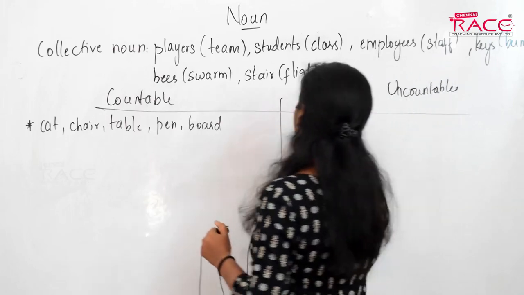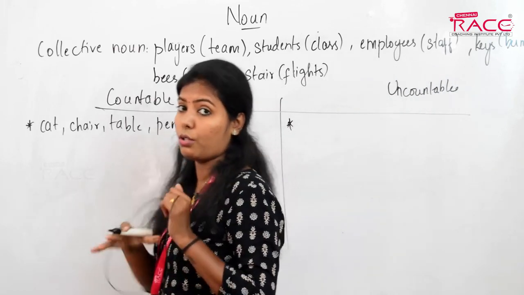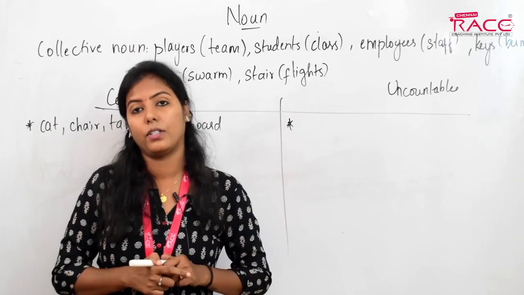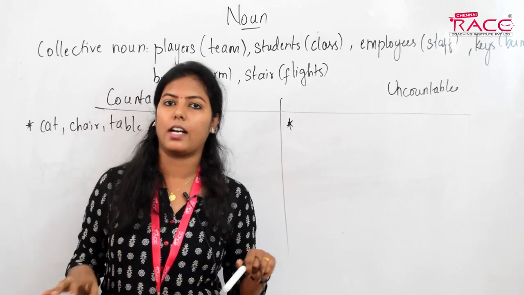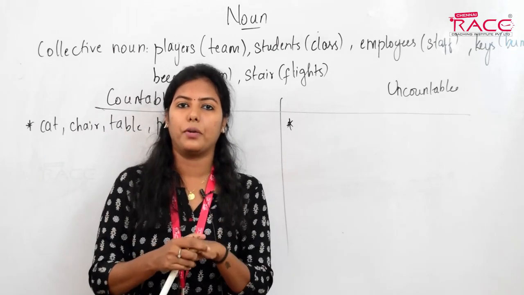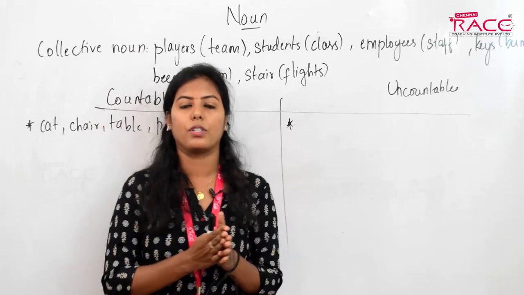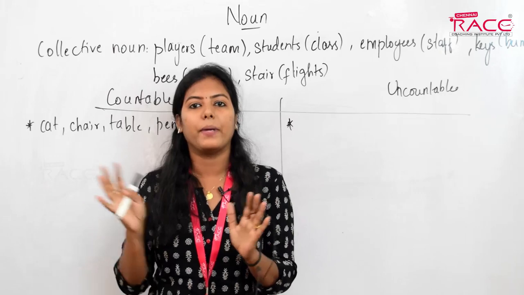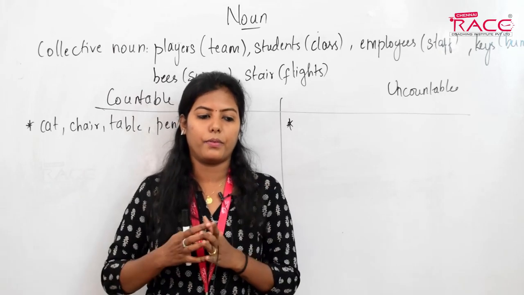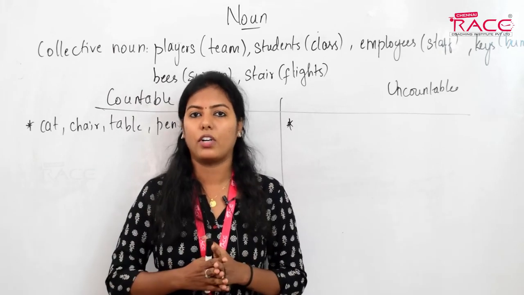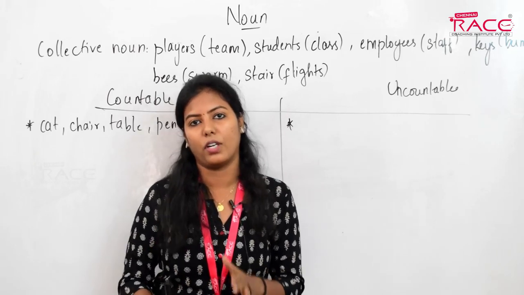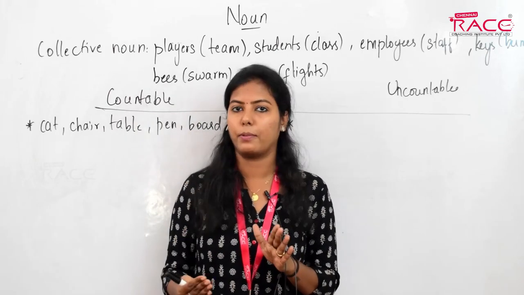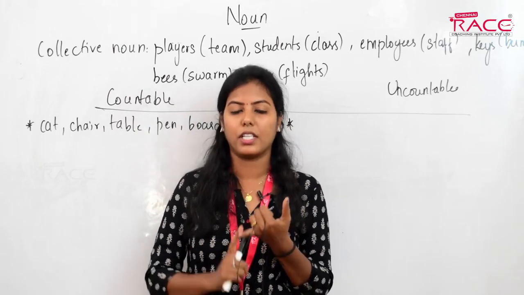When I say uncountable, the first thing that comes to most of your brains is stars, right? Yeah, stars are not uncountable, they are countable. I'll tell you the major difference between countable and uncountable. For uncountable nouns, there is only one form, that is the singular form. And for countable nouns, we have two forms, singular as well as plural.